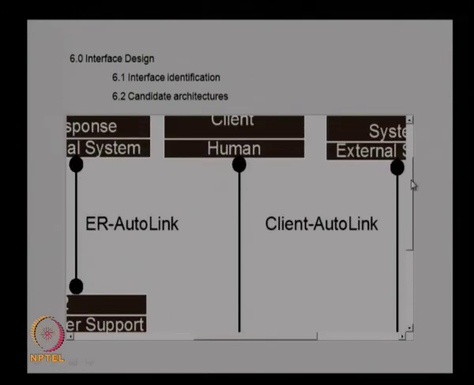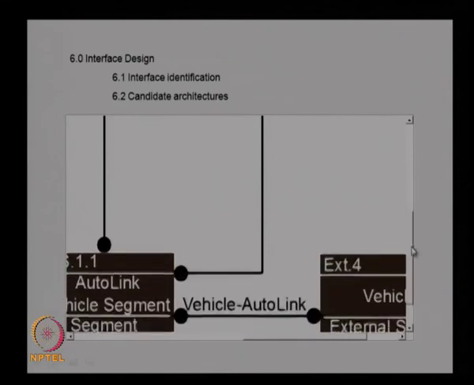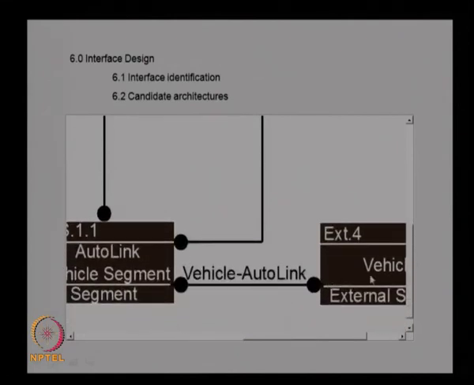Then you have the external system, the GPS, and the AutoLink as an interface, and the vehicle and the AutoLink vehicle segment as a vehicle AutoLink interface. So, like this we can identify many interfaces, and then for each interface we can identify the candidate architectures, where we can go for wired interfaces or wireless interfaces, which can be determined and incorporated in the design.